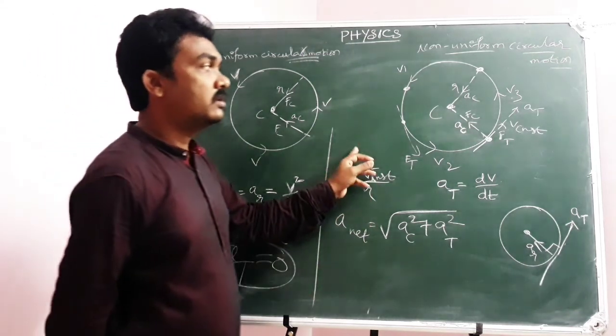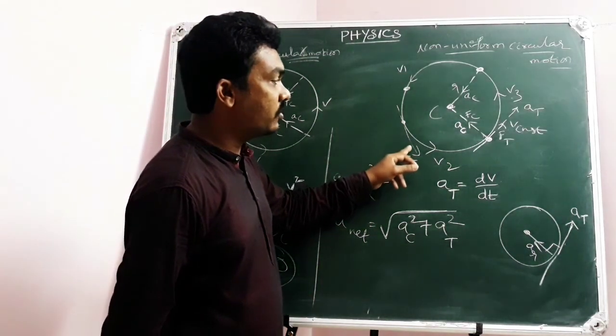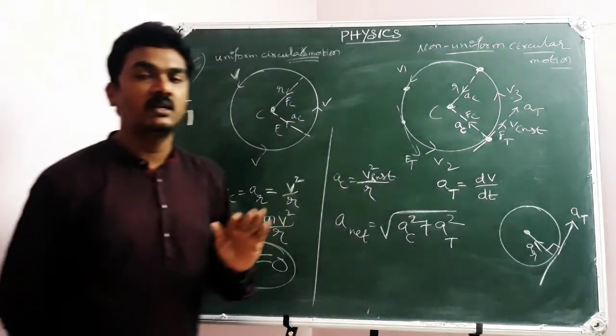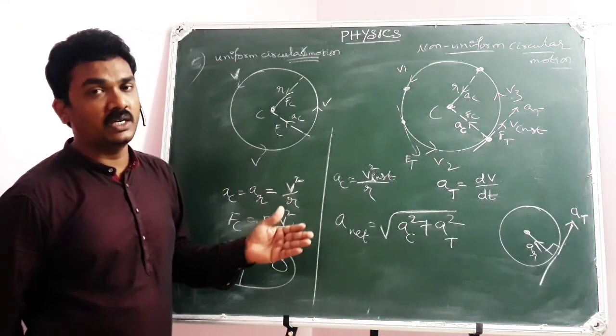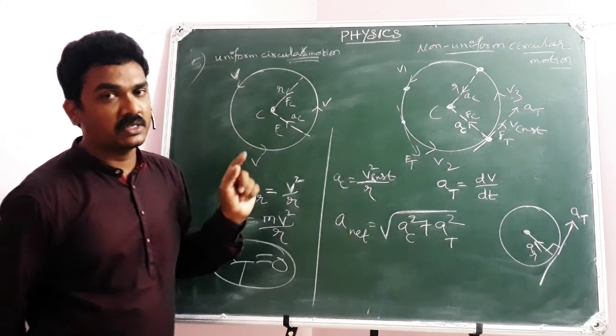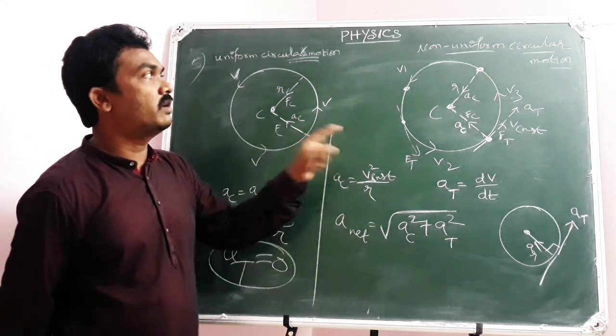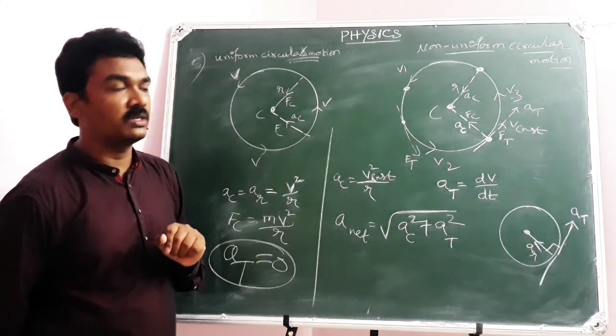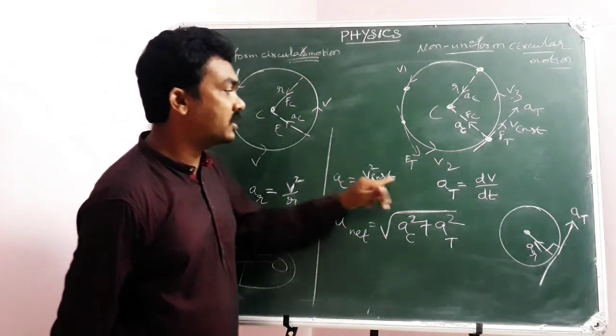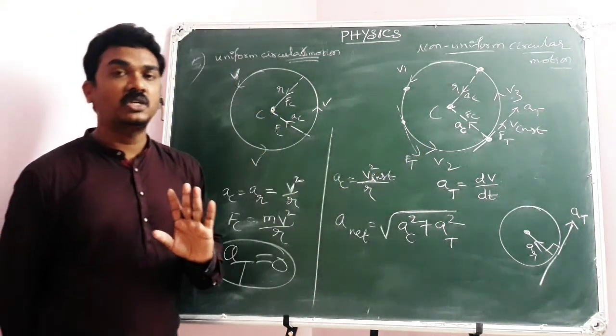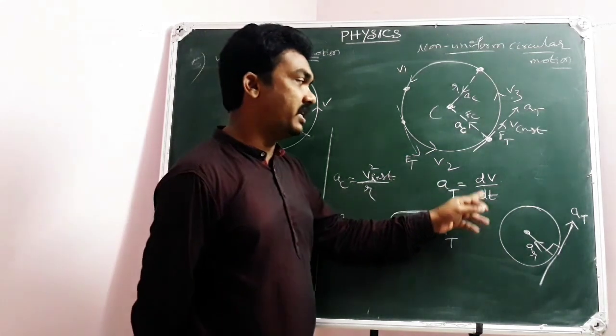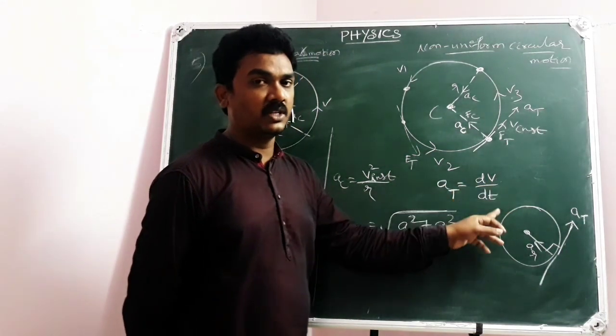But here, due to the tangential force experienced by the particle, there is a continuous change in speed along with the direction. That's why it is non-uniform circular motion. So the particle has centripetal acceleration and also tangential acceleration, which is dv by dt, the derivative of speed with respect to time.